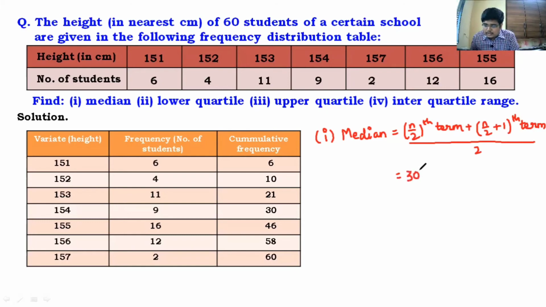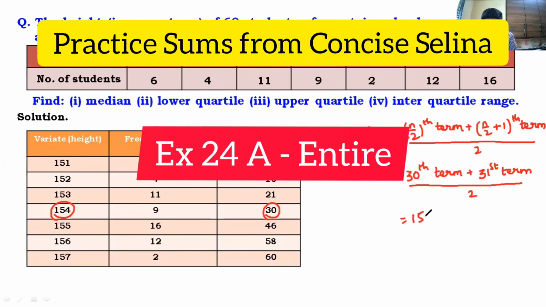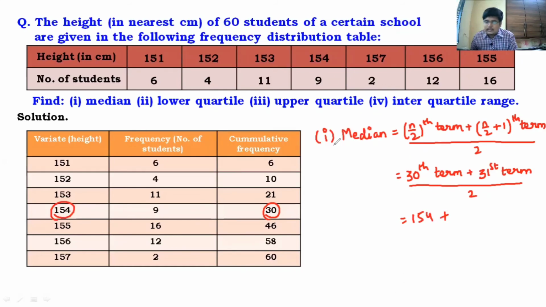So now we'll substitute the value of n as 60. 60 upon 2 is 30th term plus 31st term, the whole upon 2. And then it's very simple. The 30th term here, now understand this 30th term, how to find that? In the cumulative frequency column, you have to search for 30, the number 30. And the value of x against that is the 30th term. So 154 plus 31st term.